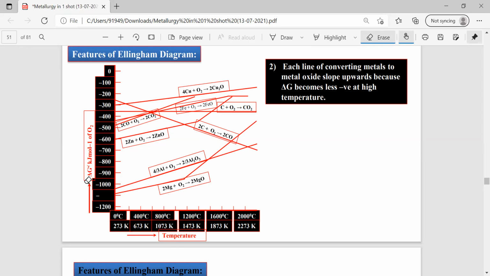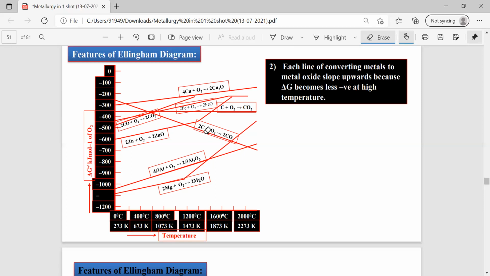This is a thermodynamic term. So thermodynamic principles are used in metallurgy to know the most suitable reducing agents. Here, if you observe zinc and carbon monoxide, formation of carbon dioxide from carbon, and here formation of carbon monoxide from carbon.